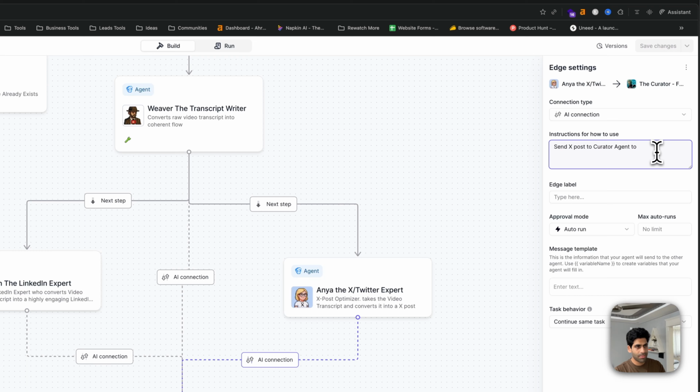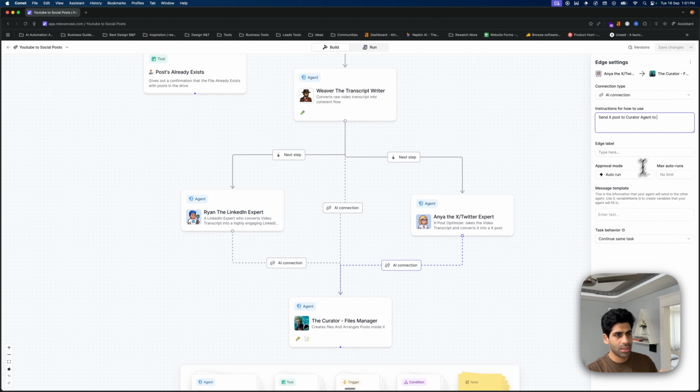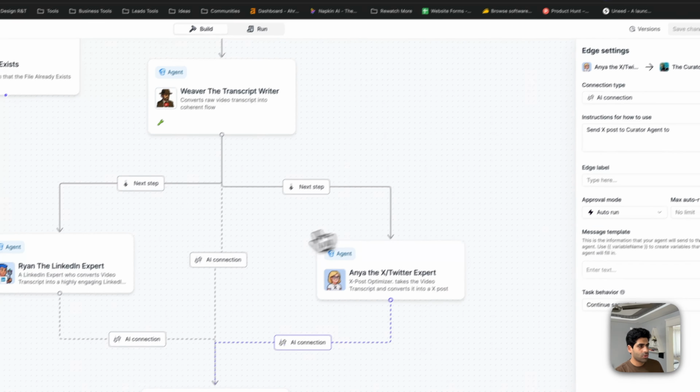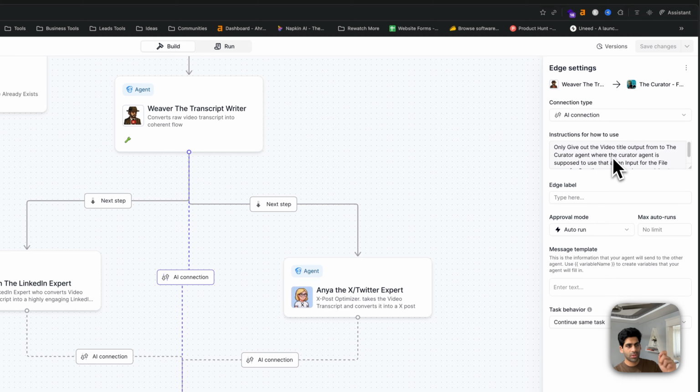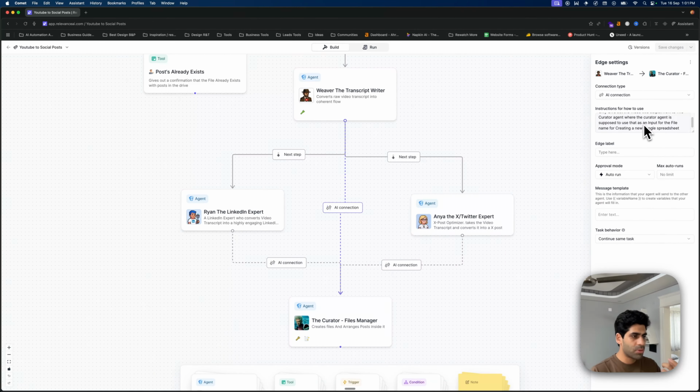And I've just added a simple instruction of sending the X post to the curator agent, and I have given it auto run. For the viewer agent also, I have given the AI connection, because this one should be able to give the video title output. Sometimes what happens is it's not able to get the video title output at once. So it can ask the viewer agent, okay, now I have the Twitter post and the LinkedIn post. It will ask the viewer agent to give the file name, and it will create the spreadsheet and add the data into the spreadsheet.